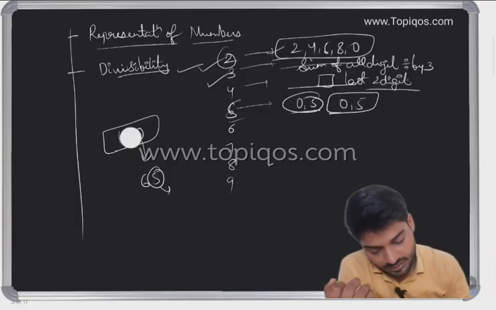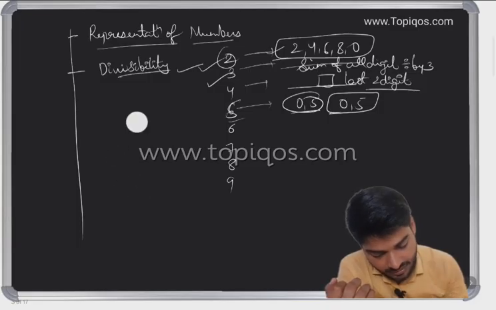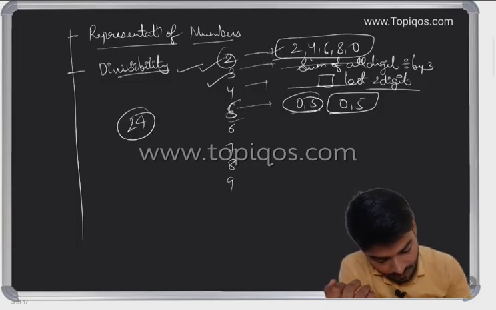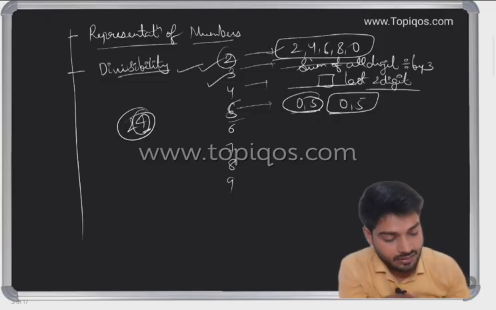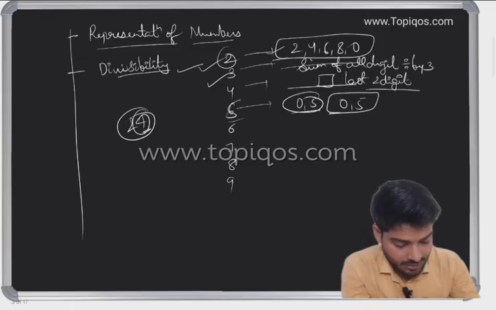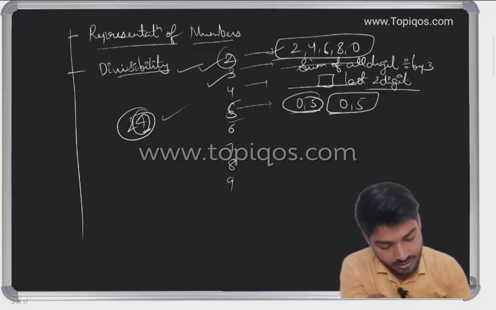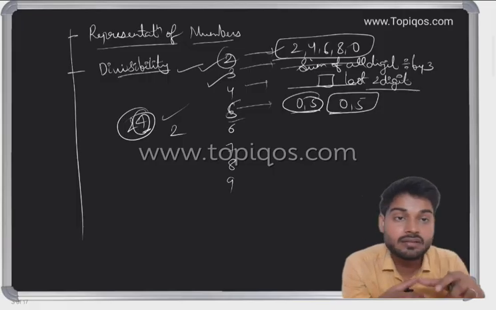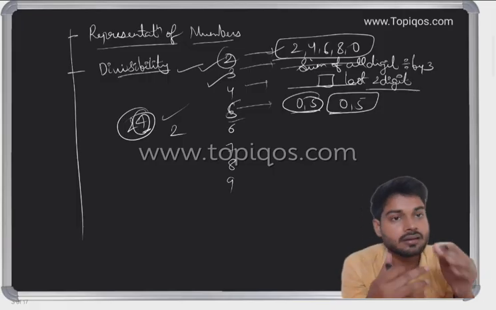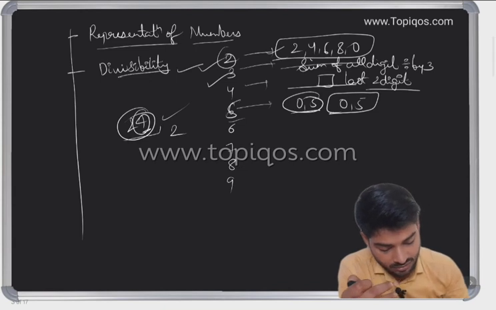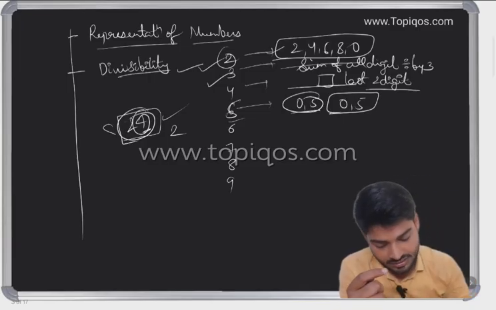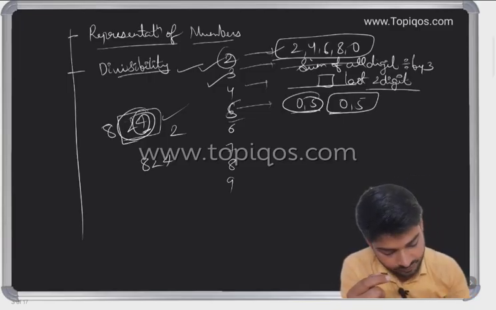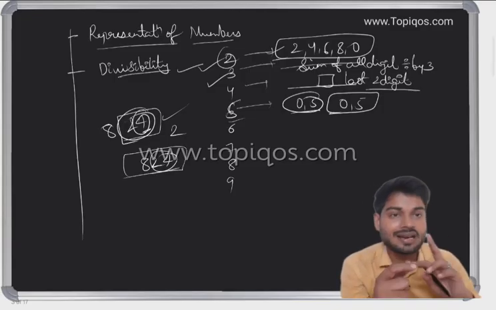In case I'm writing 24, with a 4 at the unit place, yes, it can be divided by 2. Can it again be divided by 4? Tell me. Yes, in case of 4, we have to take the last two digits, like 24. If it is 824, then also it can be divided by 4. That is the reason I take the last two digits in case of 4.